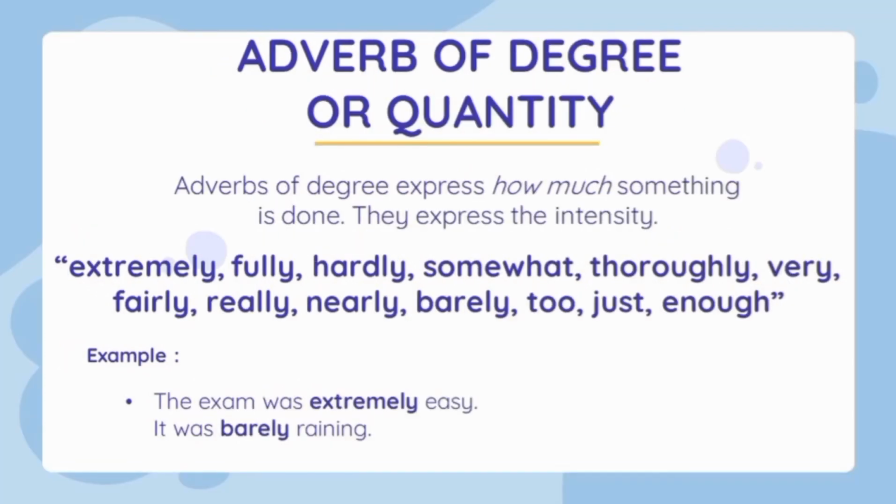The last one is adverb of degree or quantity. Adverb of degree or quantity is an adverb which tells us about the level or extent of something done or happened in a sentence. It is used before the adjective or adverb. Adverbs of degree or quantity are like extremely, fully, hardly, somewhat, truly, very, fairly, really, barely, too, just, and enough.